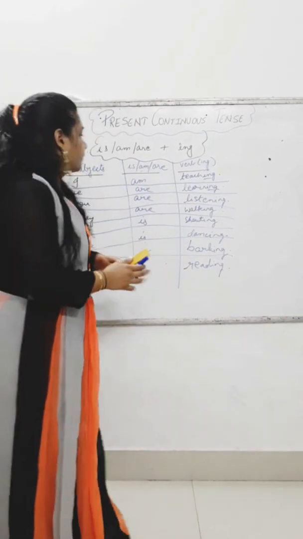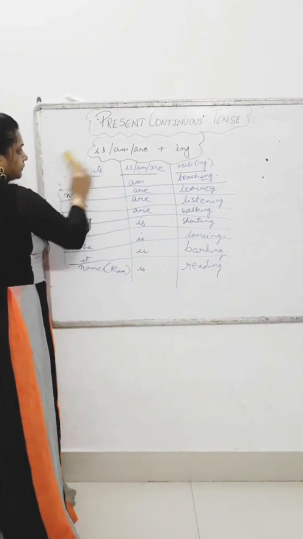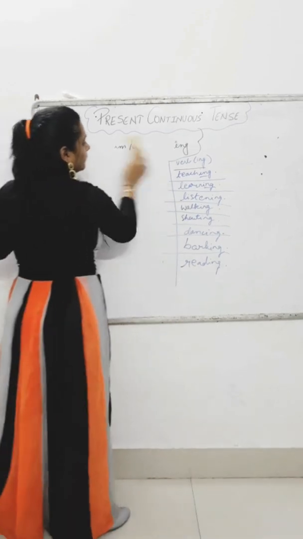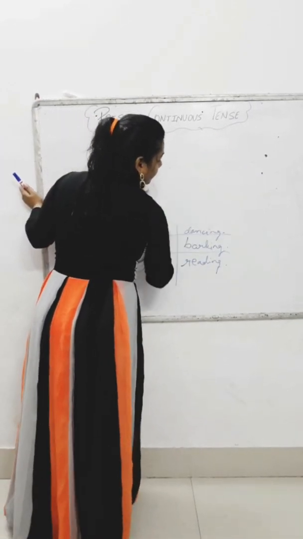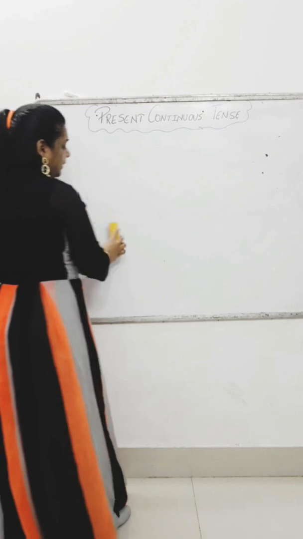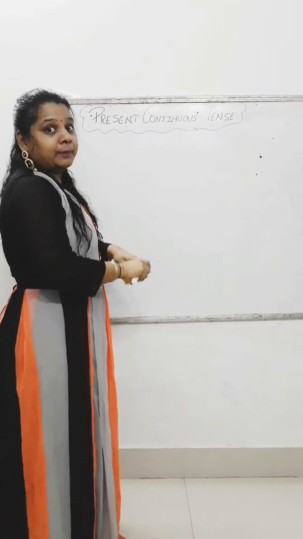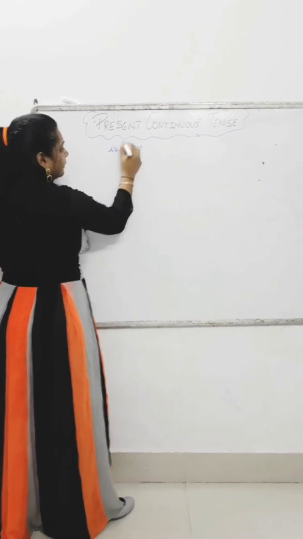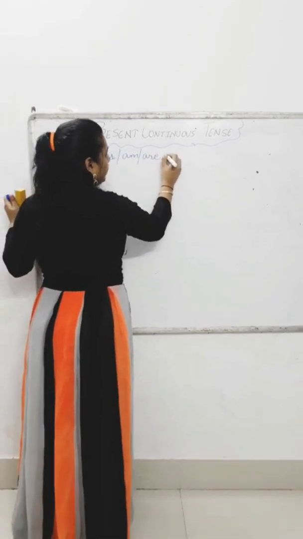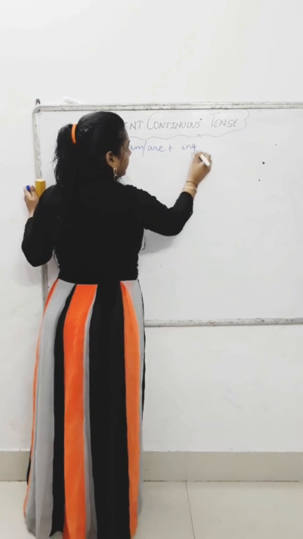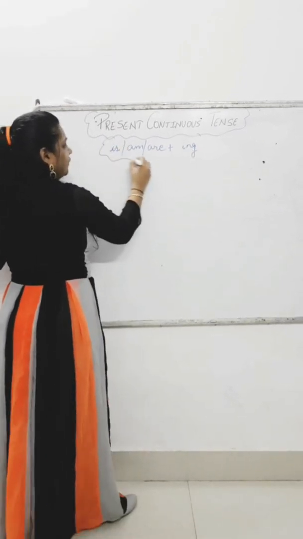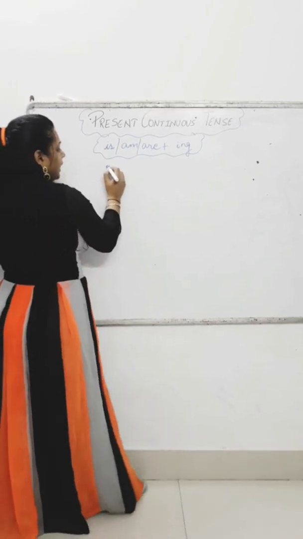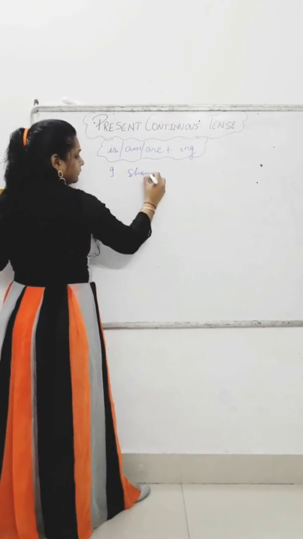Okay? Now, as I have told you, you don't have to break the family of is, am, are plus ing. You don't have to break this family. Okay? Now, if I say, I shouting.